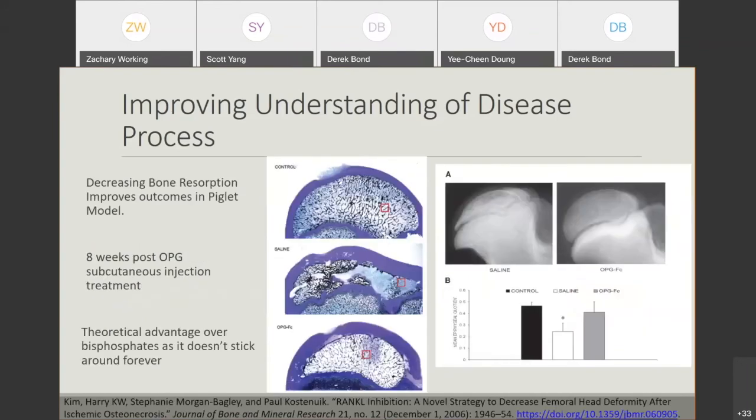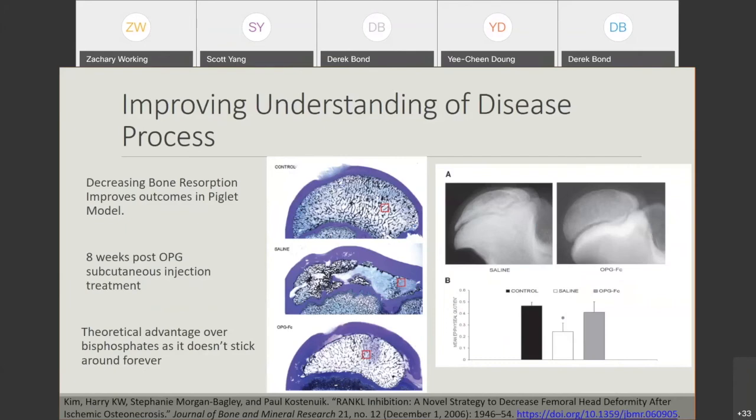In one study, in the piglet model of Perthes disease, we saw that osteoprotegerin injection subcutaneously over an 8-week course, compared to saline, led to a significantly improved appearance of the femoral head. There's not a significant amount of deformity. The femoral head ossific portion was well maintained.